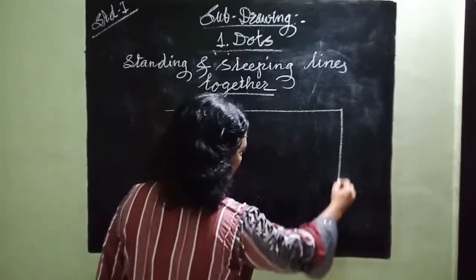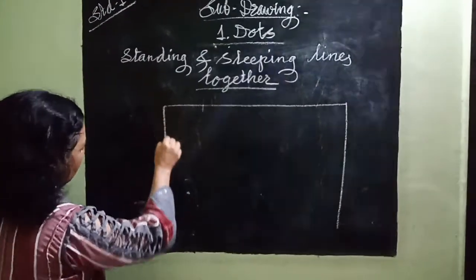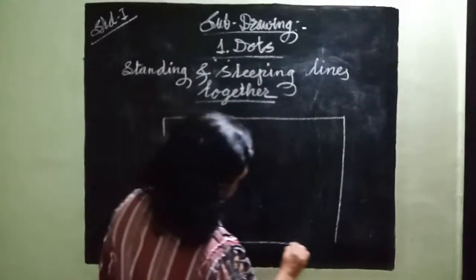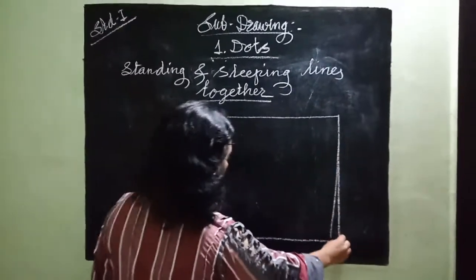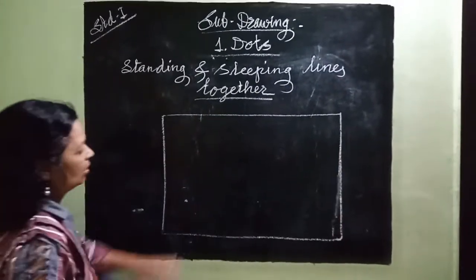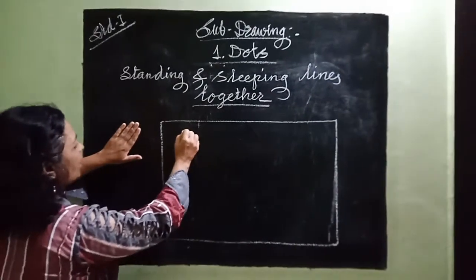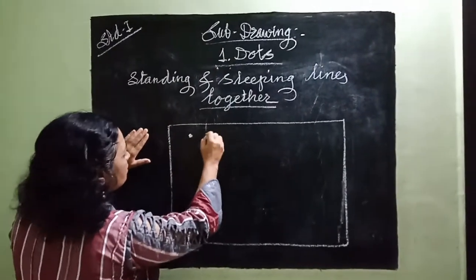Now suppose it is your page. So here are some dots.